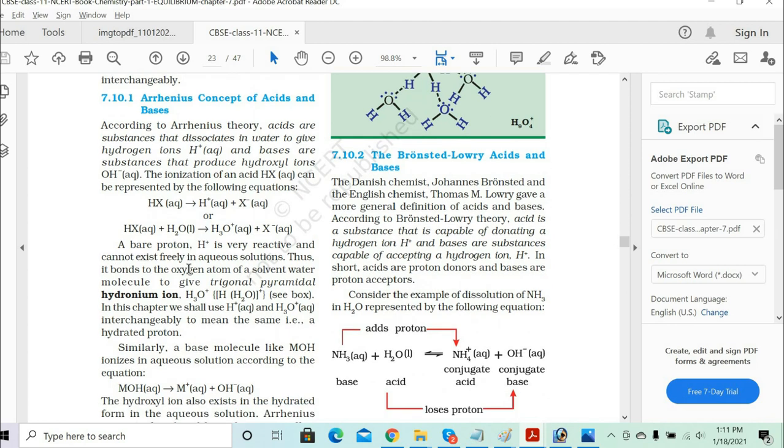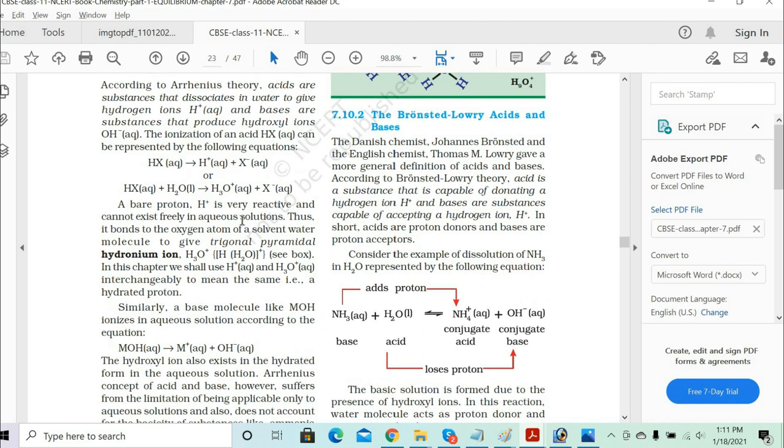Now he talks about hydrogen ions and bases. See, these are for the acid, right? Acid produces the H plus ion. Finally H plus ions combine with water to form the hydronium ion, that is the H3O plus ions. Clear? He also talks about bases, which when dissolved in water produce the hydroxyl ion. What are hydroxyl ions? OH minus ions. Basically NaOH, right? When it dissolves in water, it gives you the Na plus and the OH minus ions. OH minus is nothing but the hydroxyl ions.